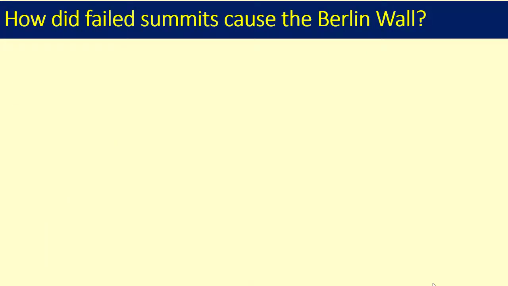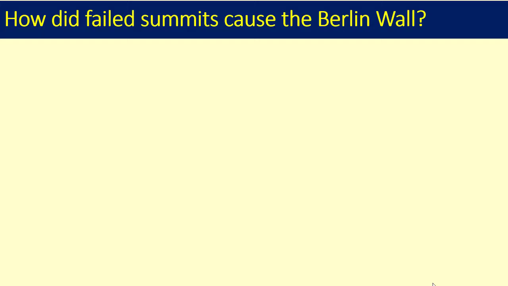The final cause of the Berlin Wall was a series of failed summits and what was known as the U2 incident. A summit is just a posh politician's way of saying a meeting. These summits are going to appear on the screen with details. You should pause the video and jot down these details.